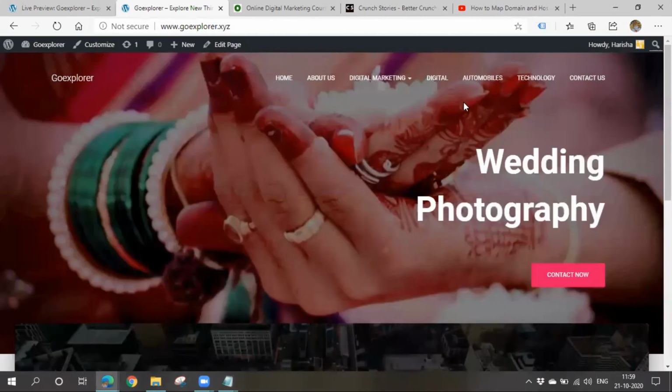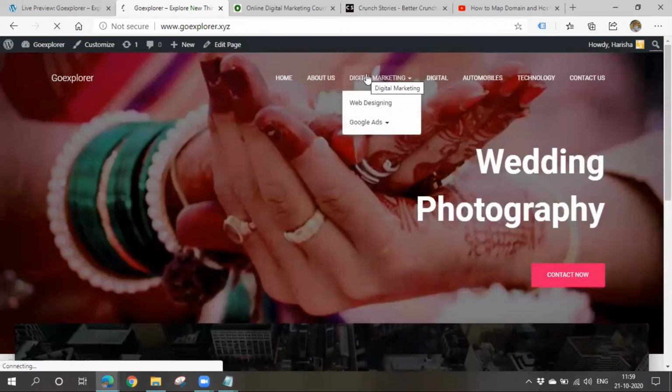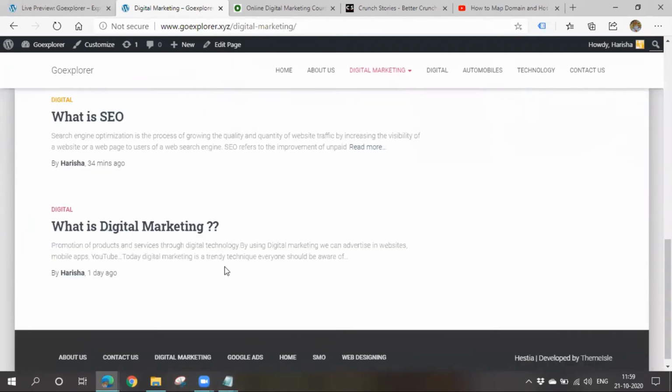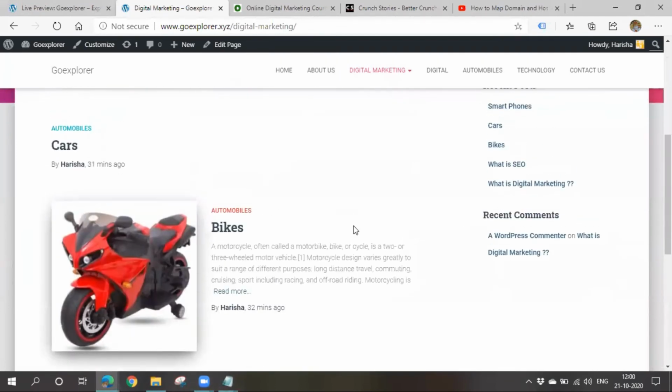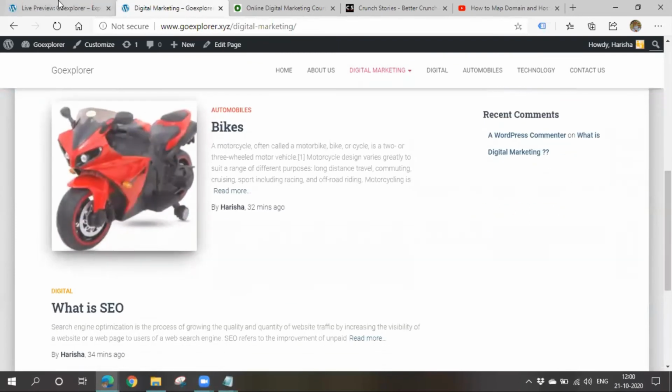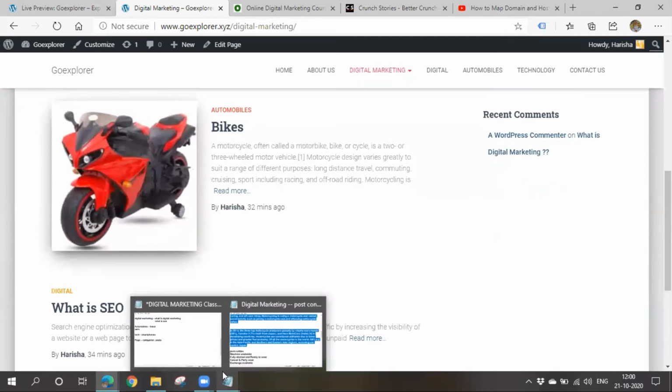As you've seen here, you can make a particular page a post page and you can also assign some posts under a particular page. Okay, this is the featured image. See, the look and feel has changed, right?